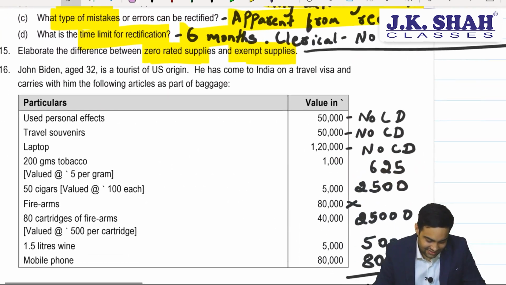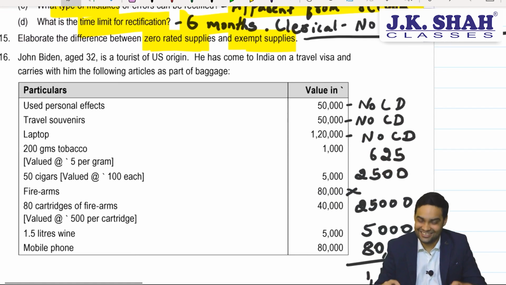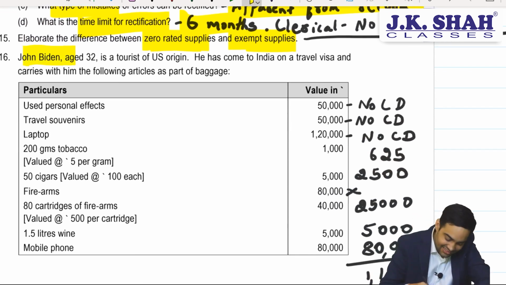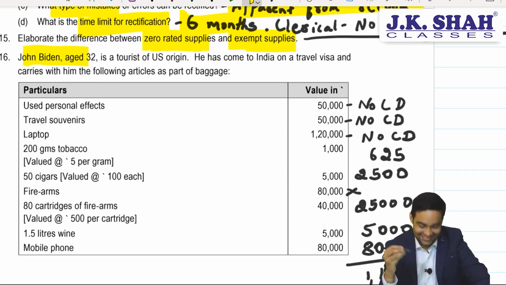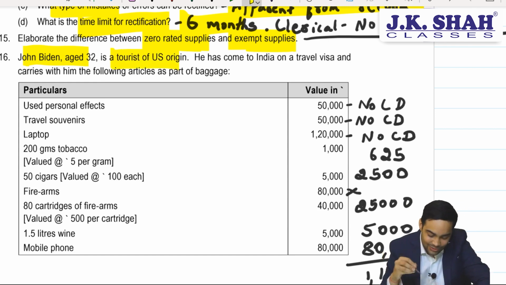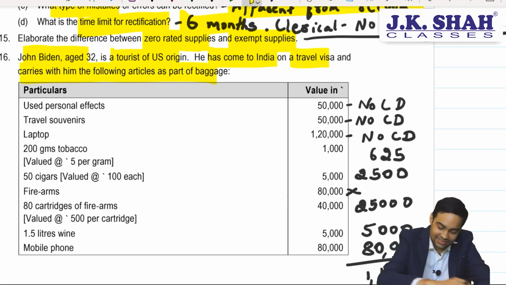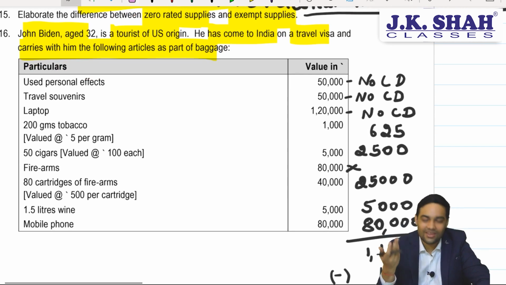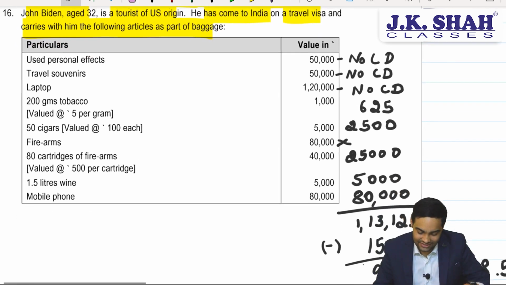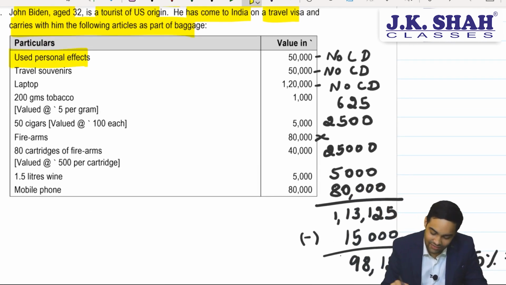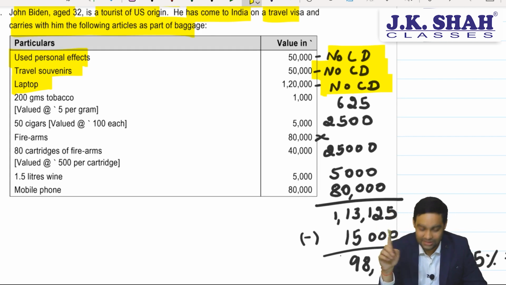Okay. Joe Biden. No, it's John Biden, age 32. Wonderful. A tourist of US origin. He has come to India on a travel visa and carries with him the following articles as part of his baggage. So basically a baggage related question. Let's see. Used personal effects, no custom duty. Travel souvenirs, no custom duty. Laptop, one laptop is allowed, no custom duty to a person aged more than 18 years.